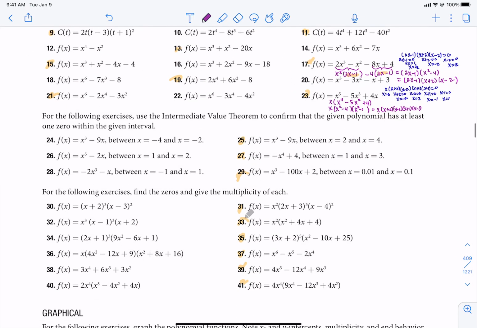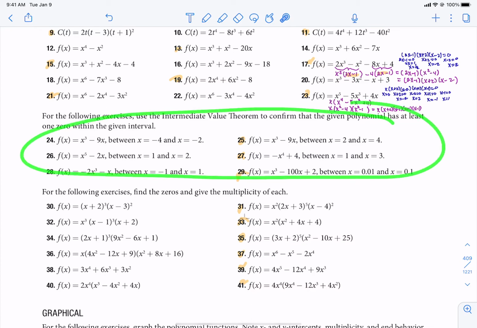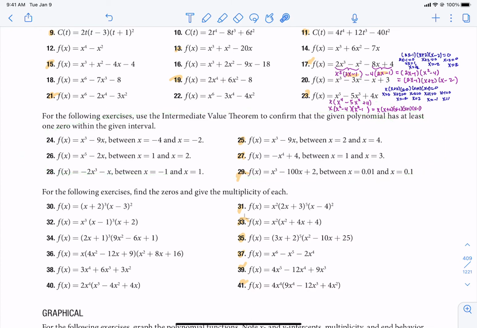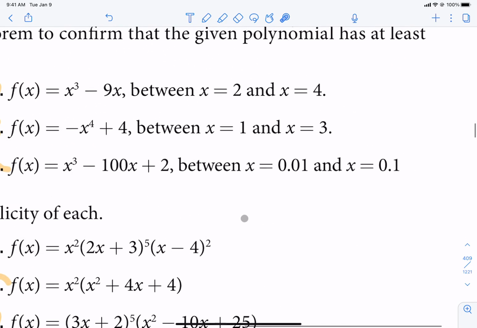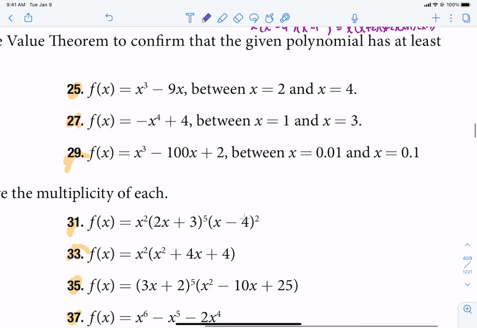Okay, now I would like to look at this section. It says, for the following exercises, use the intermediate value theorem to confirm that the given polynomial has at least one 0 within the given interval. So let's do 25 together. And go ahead and skip 29. So I just want you to do 27. We'll do 25 together.